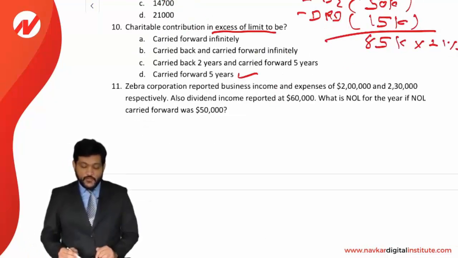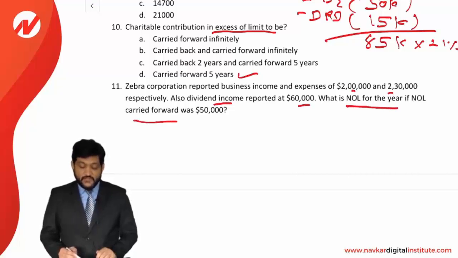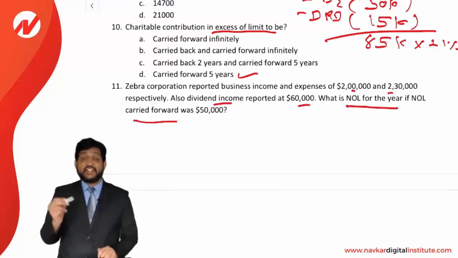Next, Zebra Corporation reported business income and expense of 2 lakhs and 230 respectively. Also, dividend income reported at 60,000. What is the NOL for the year? If NOL carried forward is 50,000. Look at this. They are asking the NOL for the year.